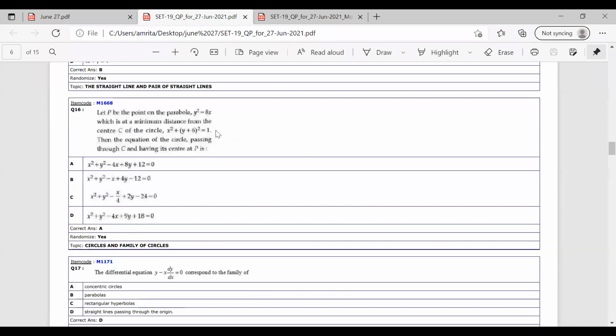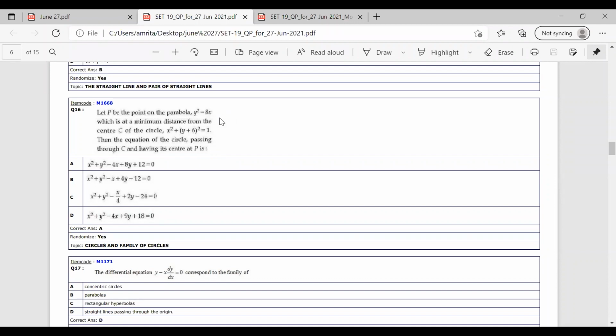Now moving on to the next question. Let P be the point on the parabola y² = 8x, and it is also given that it is at a minimum distance from the center C of the circle x² + (y + 6)² = 1. Here the parabola's equation is y² = 8x, and the point P on the parabola is at minimum distance from the circle whose equation is x² + (y + 6)² = 1, with center C. We have to find the equation of the circle which is passing through C and having its center at P.